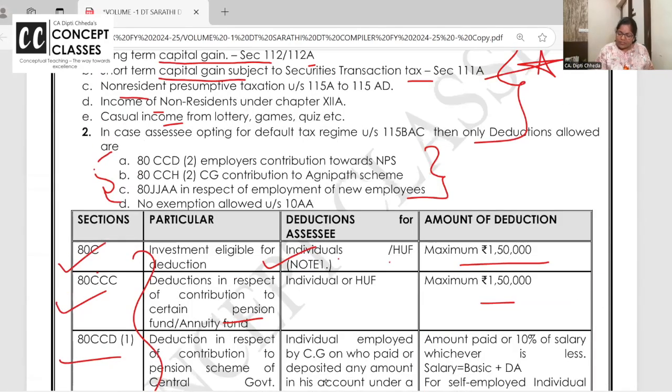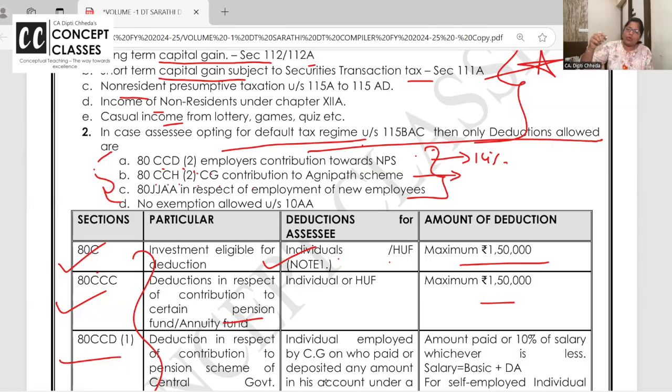What are the deductions eligible if you opt for the default tax regime, 115BAC? 80CCD(2), employer's contribution, that too from this year it is 14%. 80CCH(2), central government's contribution, mandatory deduction is allowed if you are in the default tax regime.